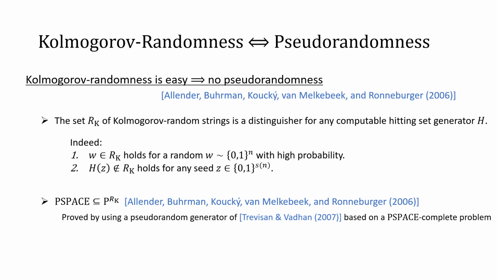By using this fact, it was shown that PSPACE is reducible to the set of random strings. And this was proved by using the pseudorandom generator construction of Trevisan and Vadhan, which is based on PSPACE-complete problems. Similarly, NEXP is contained in NP with R_K oracle.